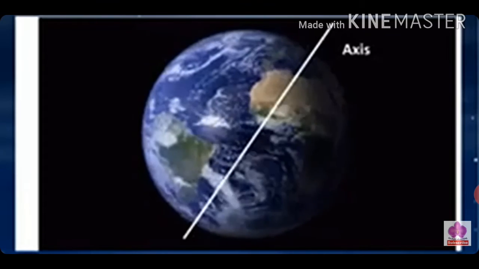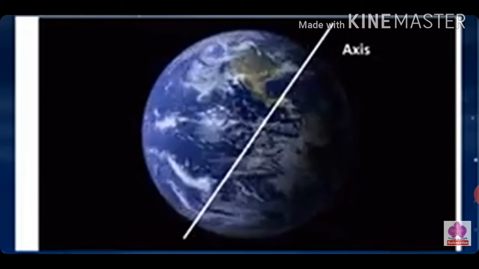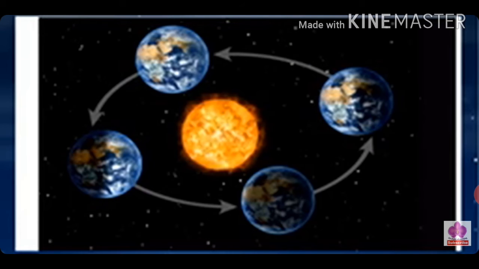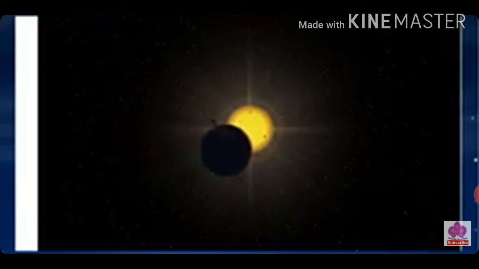Revolution. The Earth does not seem to move, but it is moving all the time. It rotates on its axis. At the same time, it also moves around the sun in its orbit. This movement is called revolution.